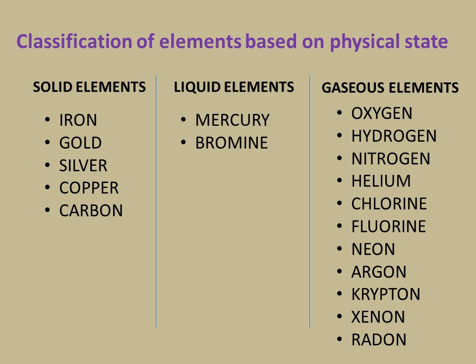There are mainly two liquid elements, mercury and bromine. They are in liquid state at room temperature. There are many gaseous elements: oxygen, hydrogen, nitrogen, helium, chlorine, fluorine, neon, argon, krypton, xenon, radon. These are all gaseous elements that are present in the gaseous form at room temperature.